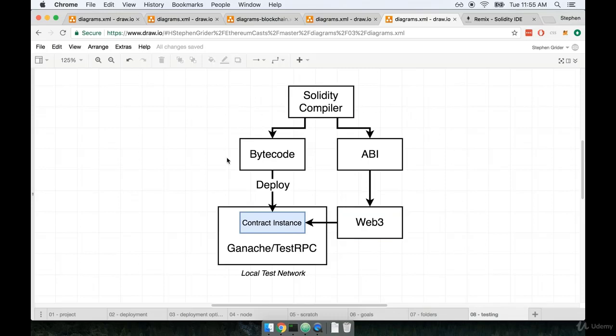All right, so now that we've got a better idea of some of the very high-level architecture, let's pause here and continue in the next video where we're going to start the installation and setup of both Web3 and our Ganache local network. So I'll see you in just a minute. Let's now continue by doing a little bit of installation of Web3 and Ganache as well.